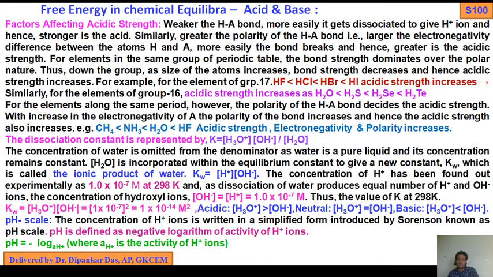Why? The size of iodine increases more, and because of the larger size of iodine, the bond strength between iodine and hydrogen is very less. If bond strength is less, that means the force of attraction between the nucleus and the outer shell electron decreases. So hydrogen can be easily abstracted from HI. So acid strength increases from left to right, that is, HF to HI.